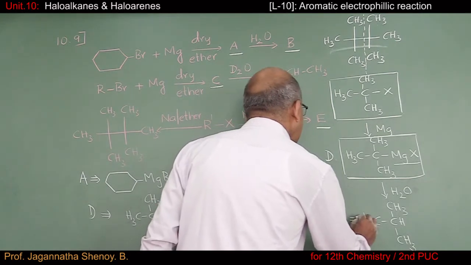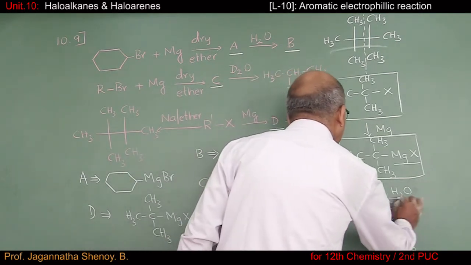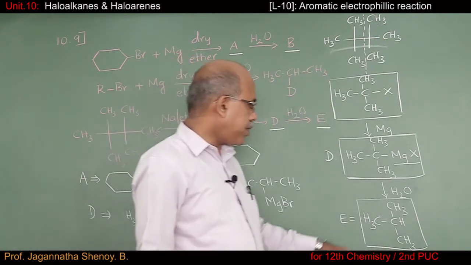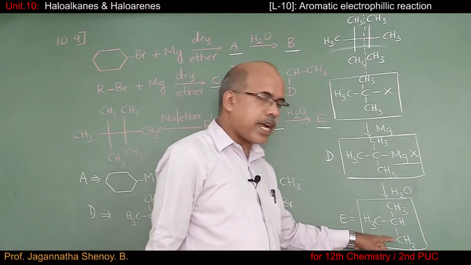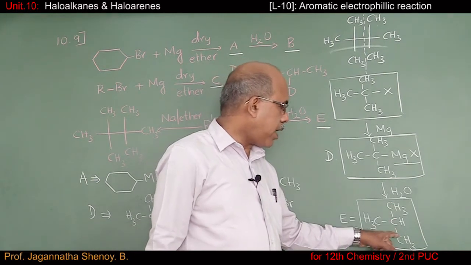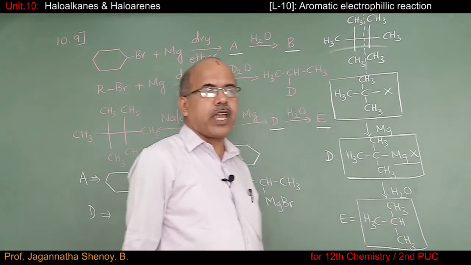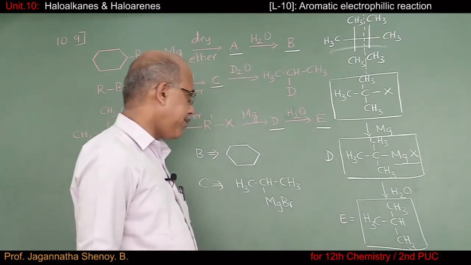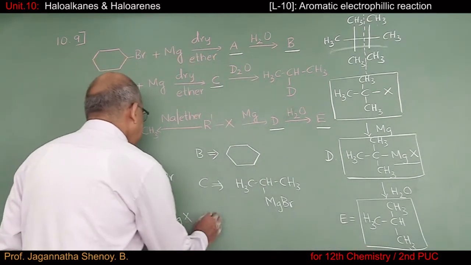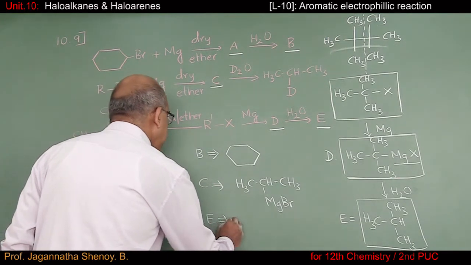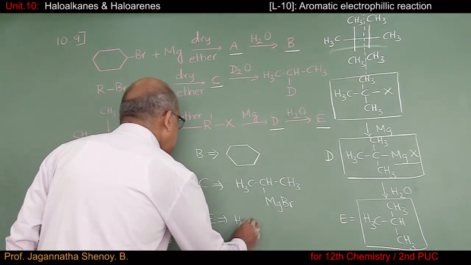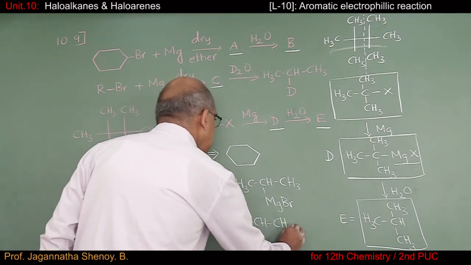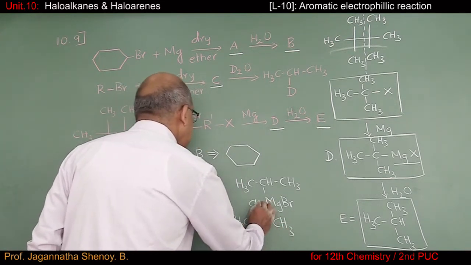So what is the name of compound E? If you want to go for the IUPAC name, if you take this as the parent hydrocarbon, it's a propane, and on the second carbon atom we have a methyl group, so it has to be 2-methyl propane. So the final product E should be CH3CH, then CH3. Here we have CH3.